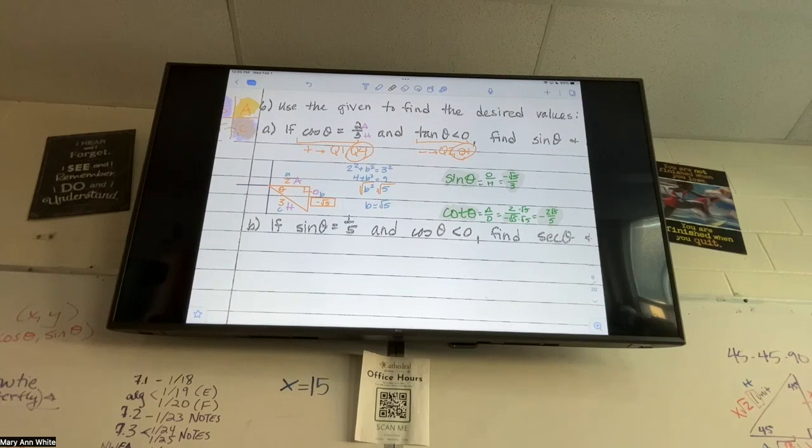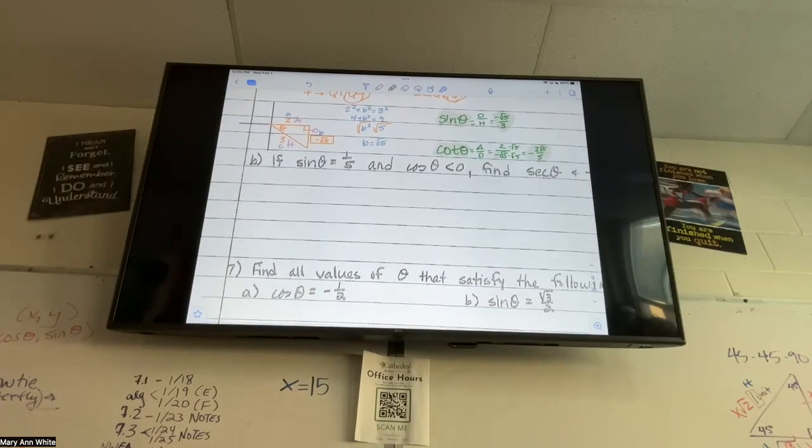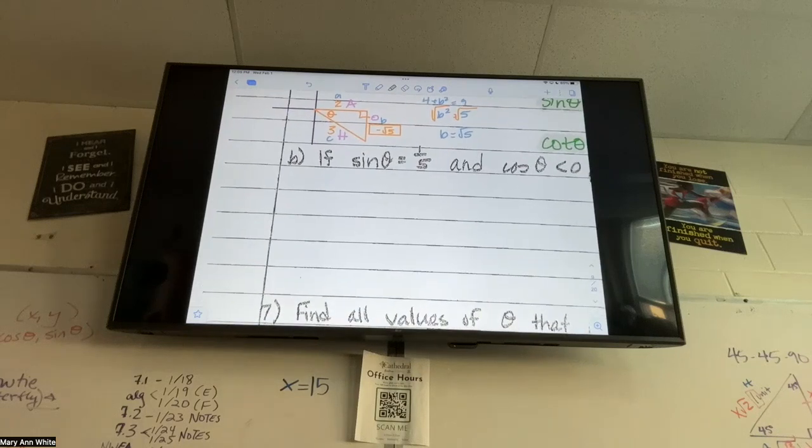Can we do another one just like it? Okay, let's do it. All right, the next one says if sine of theta equals 1 over 5 and cosine of theta is less than 0, pause. I don't even care what the rest of the sentence says. Let's figure out what quadrant we're in.